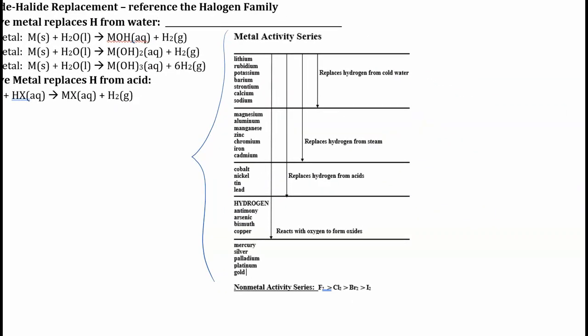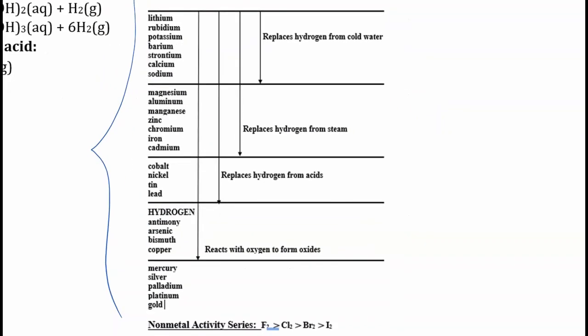Let's examine it. On the activity series, the most reactive metals are on top. So lithium is the most reactive metal. The least reactive is on bottom, gold. More reactive metals can replace less reactive metals in compound. So if potassium is by itself and sodium is in compound, potassium will replace sodium.